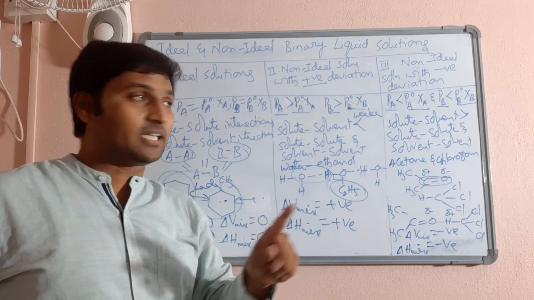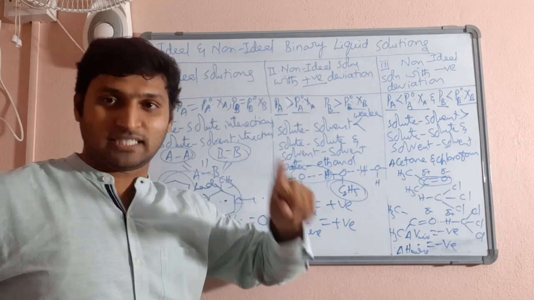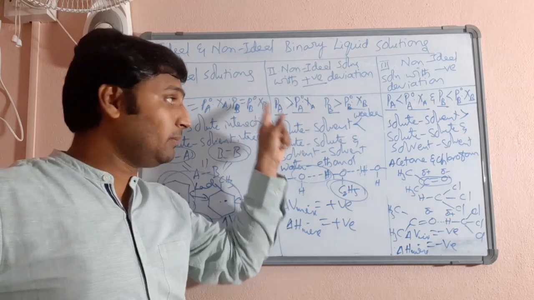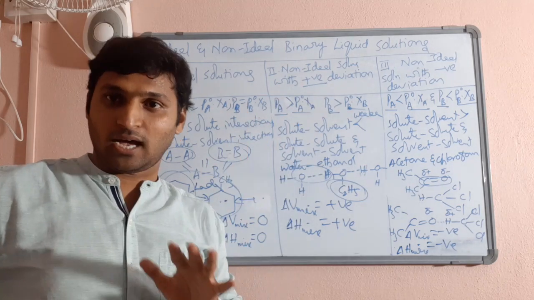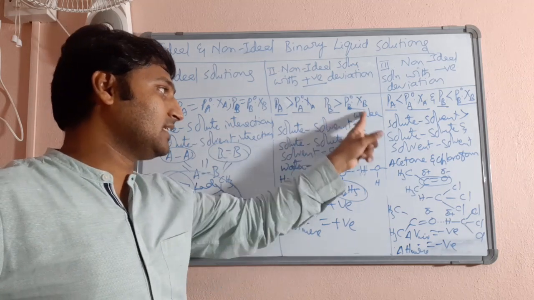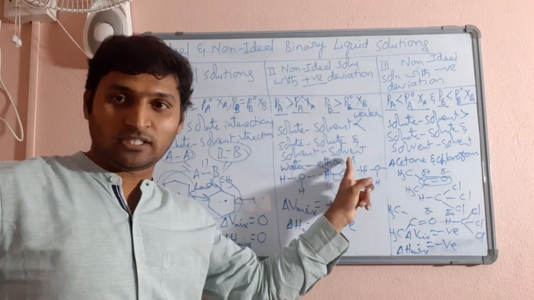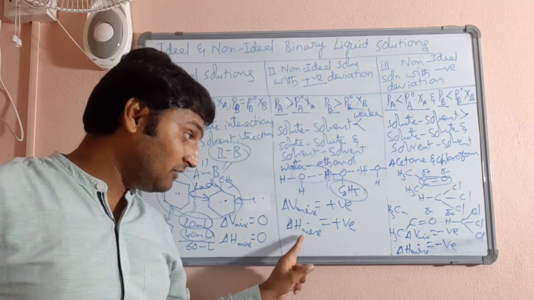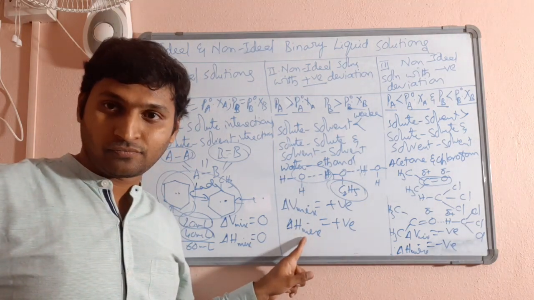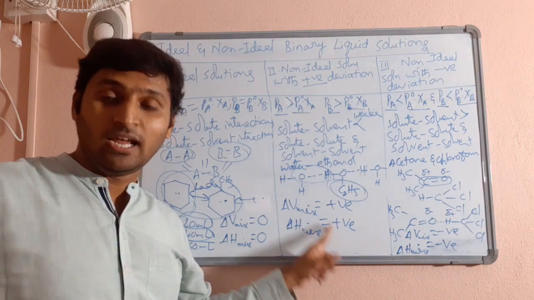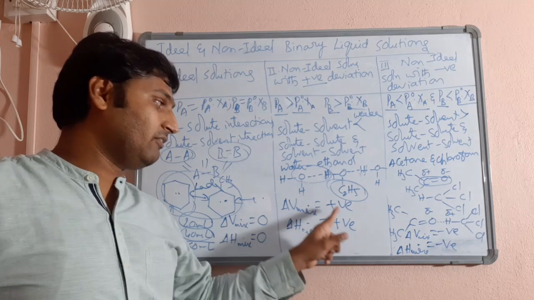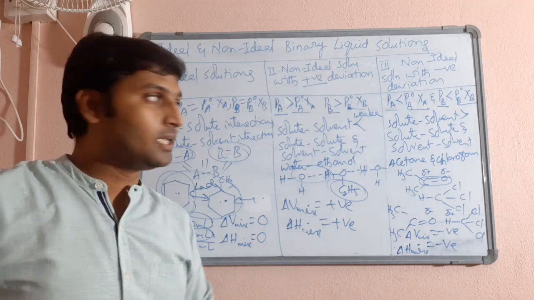A liquid-liquid mixture exhibits non-ideal solution behavior with positive deviation. That means the partial vapor pressure of each component will be greater than expected from Raoult's law. That is possible when solute-solvent interactions are weaker than solute-solute and solvent-solvent interactions, such that energy will be absorbed for mixing. So delta H mixing will be positive, and volume will be slightly more than expected after mixing. So delta V mixing will be positive.